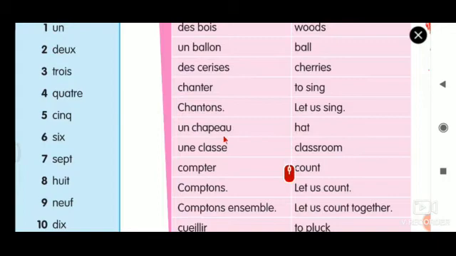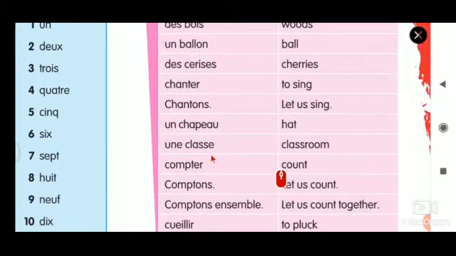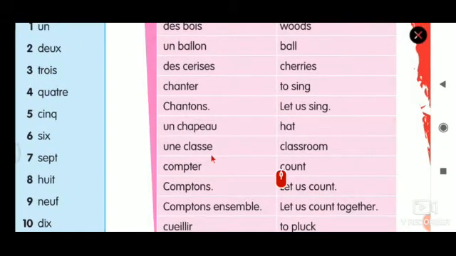Un chapeau. Chapeau means hat. Imagine you have a hat, you must know the name, right? So you should say j'ai un chapeau. That means I have a hat. Un chapeau. Hat. Une classe. Une classe means classroom.